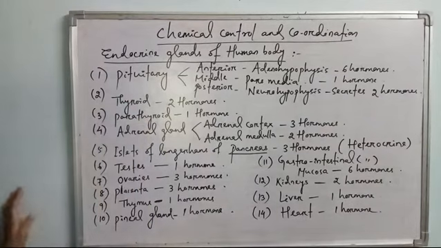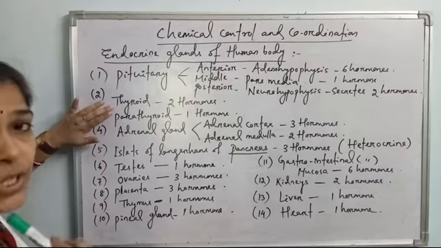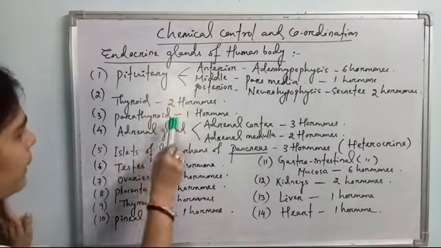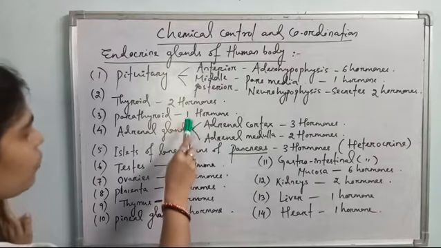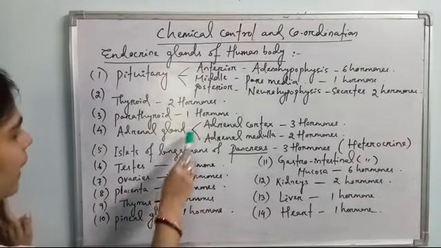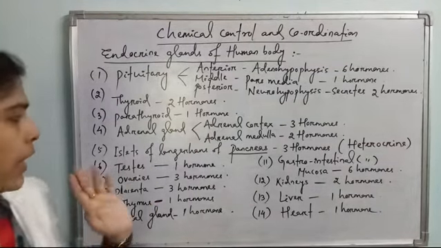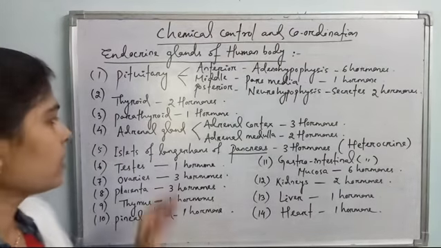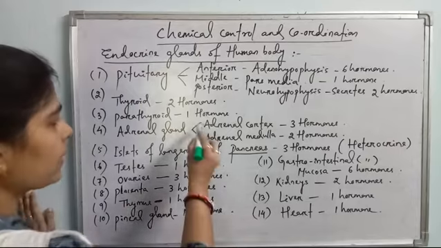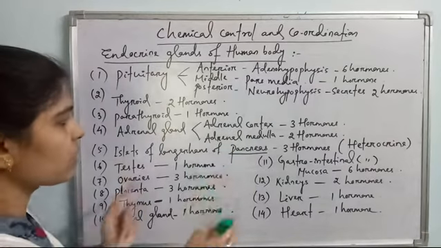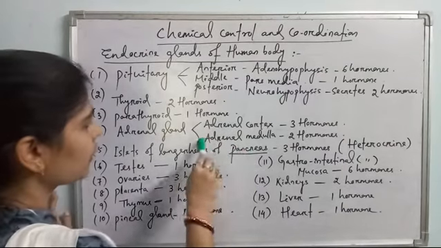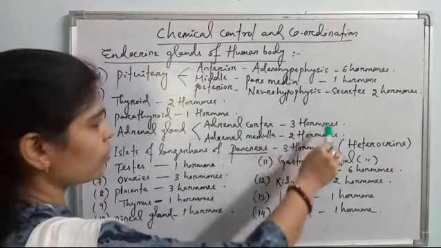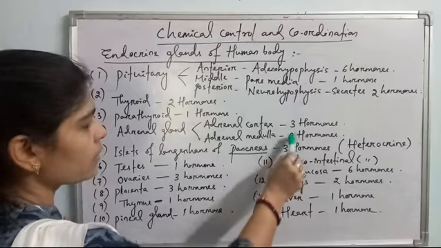Then thyroid. Thyroid is the second endocrine gland and is present in our neck region. Thyroid releases 2 hormones. Then parathyroid: there are 4 parathyroid glands which release 1 hormone. And adrenal gland. Adrenal glands are a pair of glands present on the kidneys. Adrenal gland is divided into 2 parts. The outside covering is called adrenal cortex and the inside mass is called adrenal medulla. Adrenal cortex releases 3 hormones, and adrenal medulla releases 2 hormones.